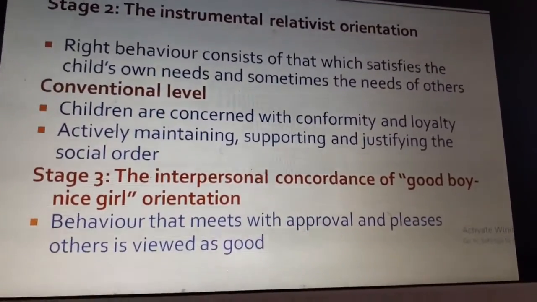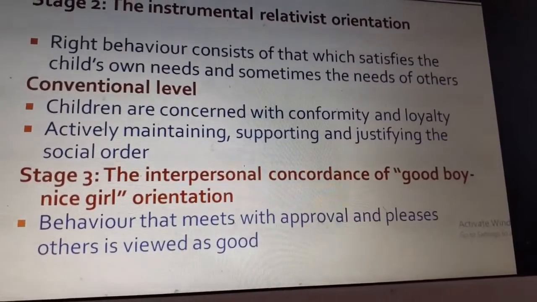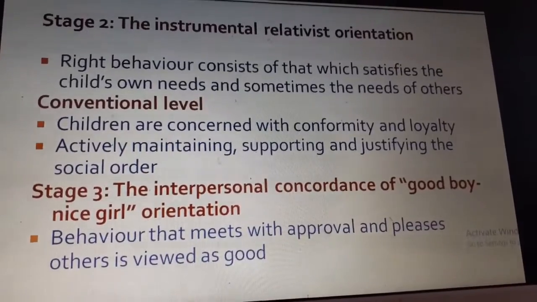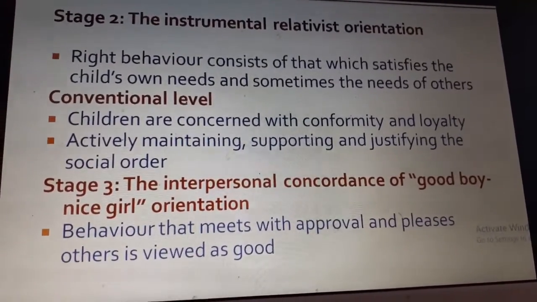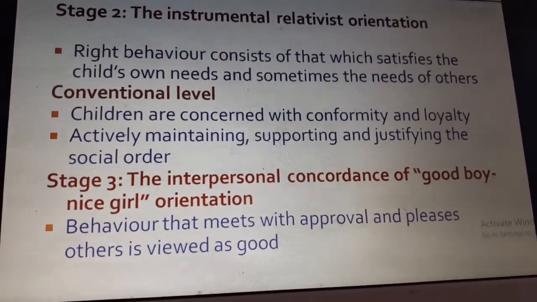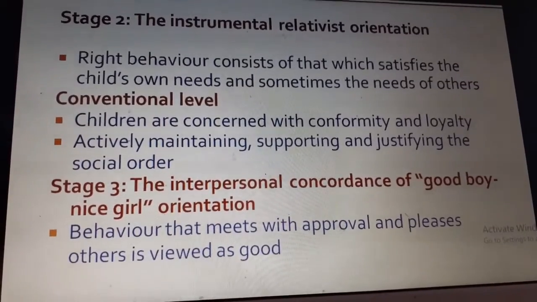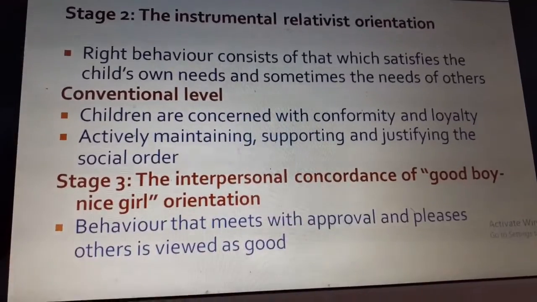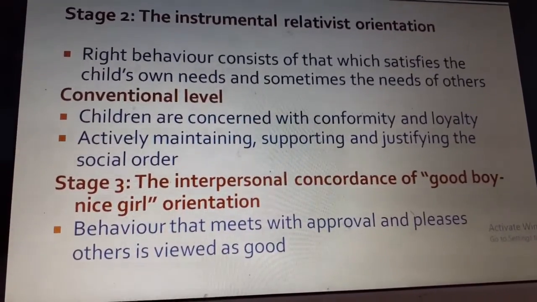Stage 2 is the instrumental relativist orientation. Here right behavior consists of that which satisfies the child's own needs and sometimes the needs of others. So they feel that if I do this, it will hurt others. So they learn that at this age. And we have a